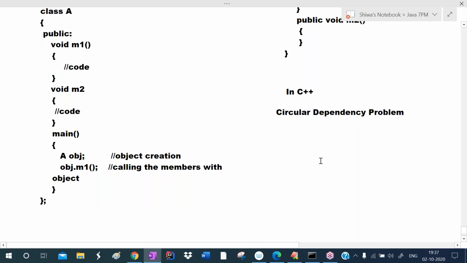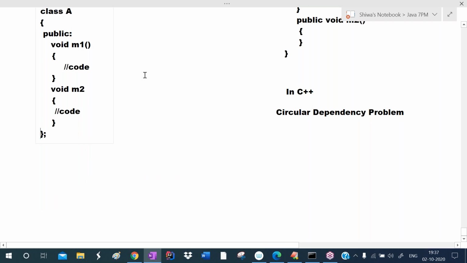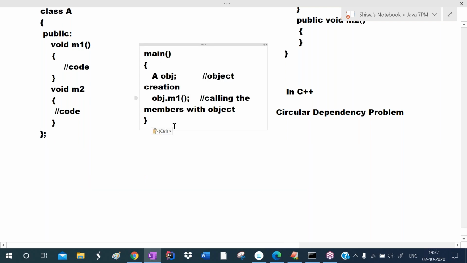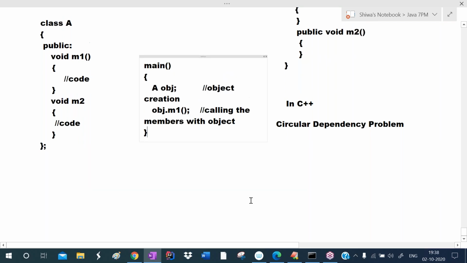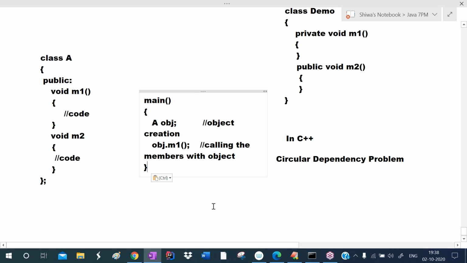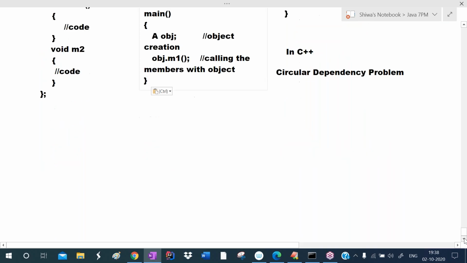Okay, so to avoid this problem, C++ developers defined the main method outside of the class. That's why we define main outside of the class in C++. But as per object-oriented programming standards, as I already told, OOPS concepts were introduced in the late 1950s.